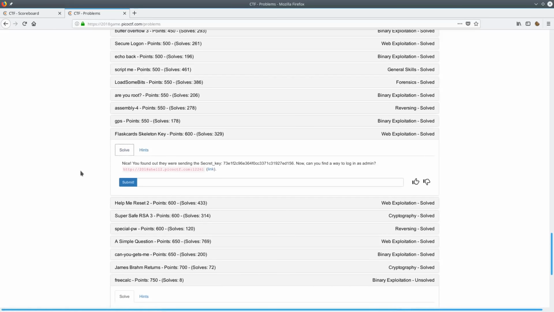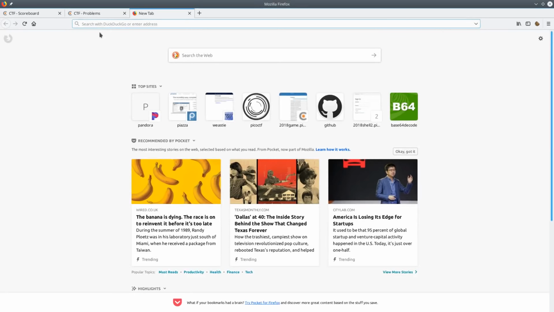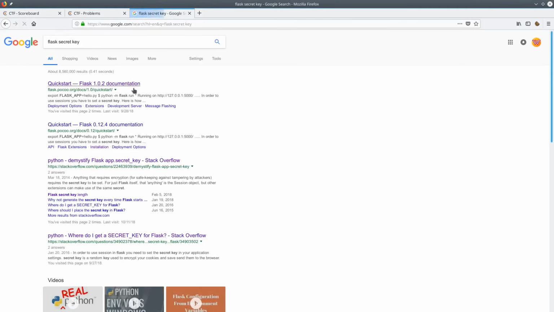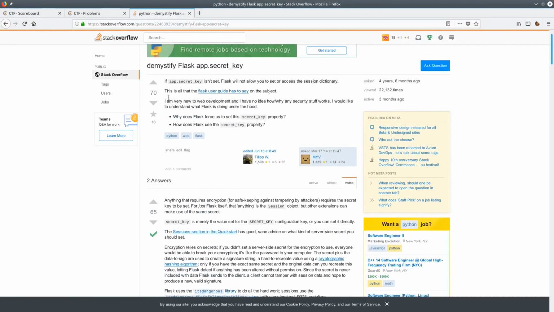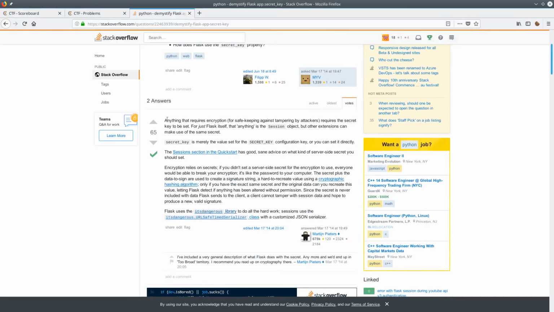So once again, like I said in the first question, I'm not really that familiar with Flask, so I had to do some searching on what the secret key could do. So I just googled Flask secret key to see what I could figure out about it. And I found this Stack Overflow post, and I didn't look too into what this guy was asking, but all I know is when I read this first answer, I saw a lot about talking about a session. And to me, a session being written by a secret key, well, if I can make my own session, I could make myself an admin probably.